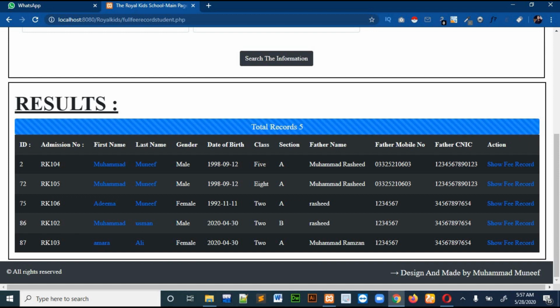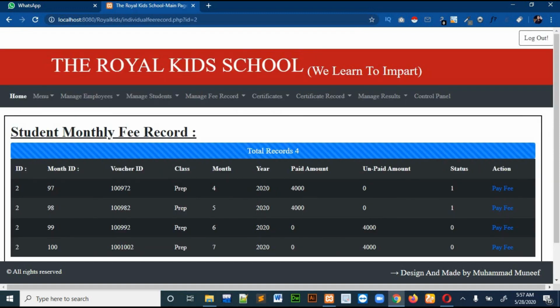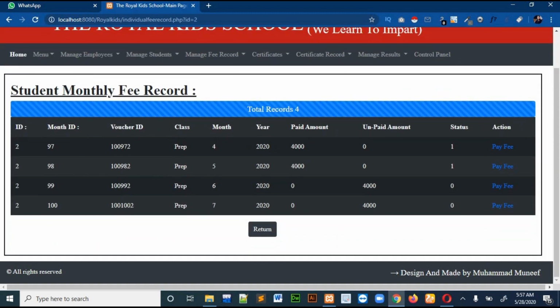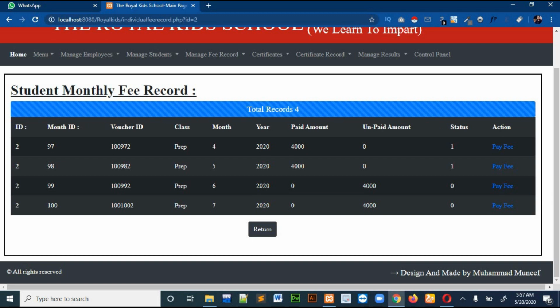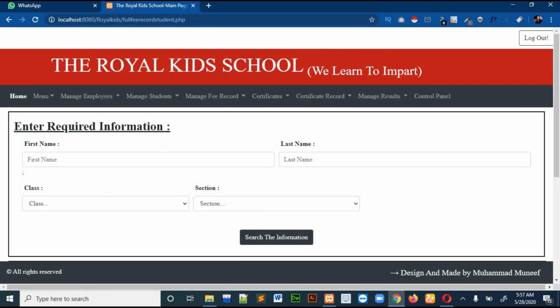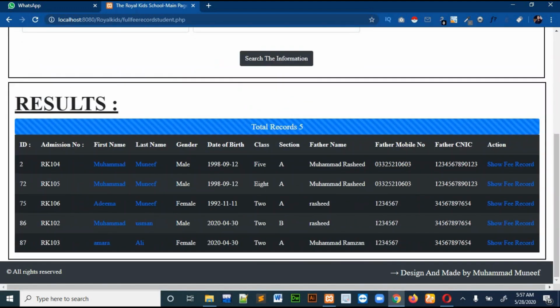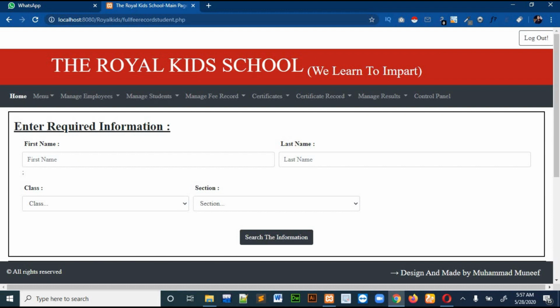Upon clicking the show fees record button, you will find the fees record of that student for all the previous months. Upon clicking on the return button you will go back to the previous page. This is for the fees record.